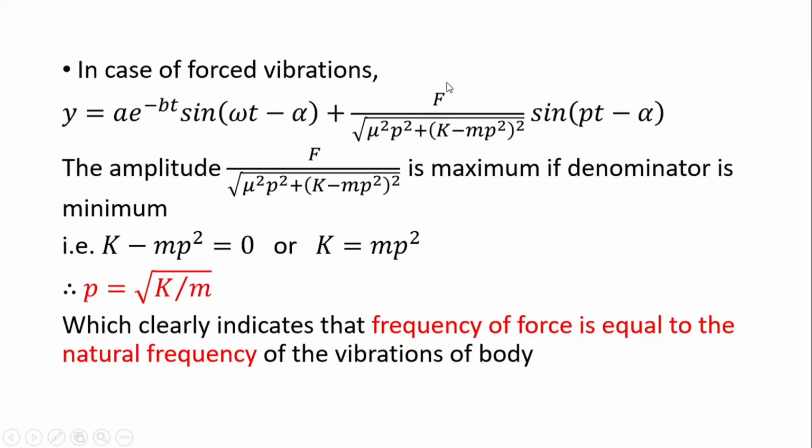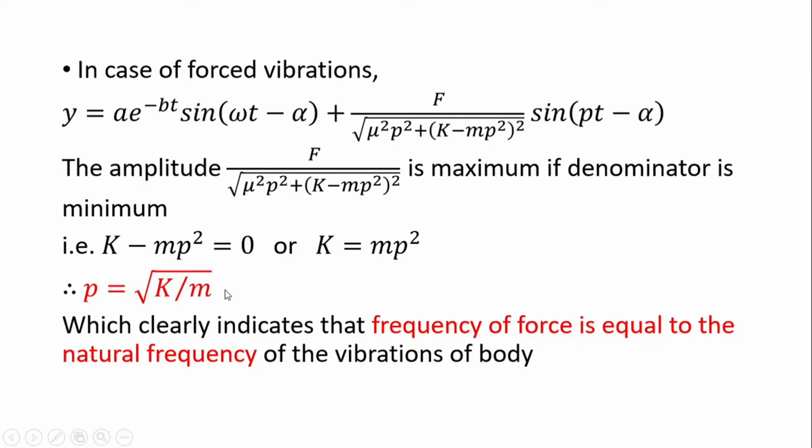amplitude, and this amplitude will be maximum in resonance, and this is possible if the bracketed term, that is (k − mp²)², becomes 0. So k − mp² becomes 0, and this is possible if k is equal to mp². That means p² equals k by m, or p equals root k by m. And what is root k by m?